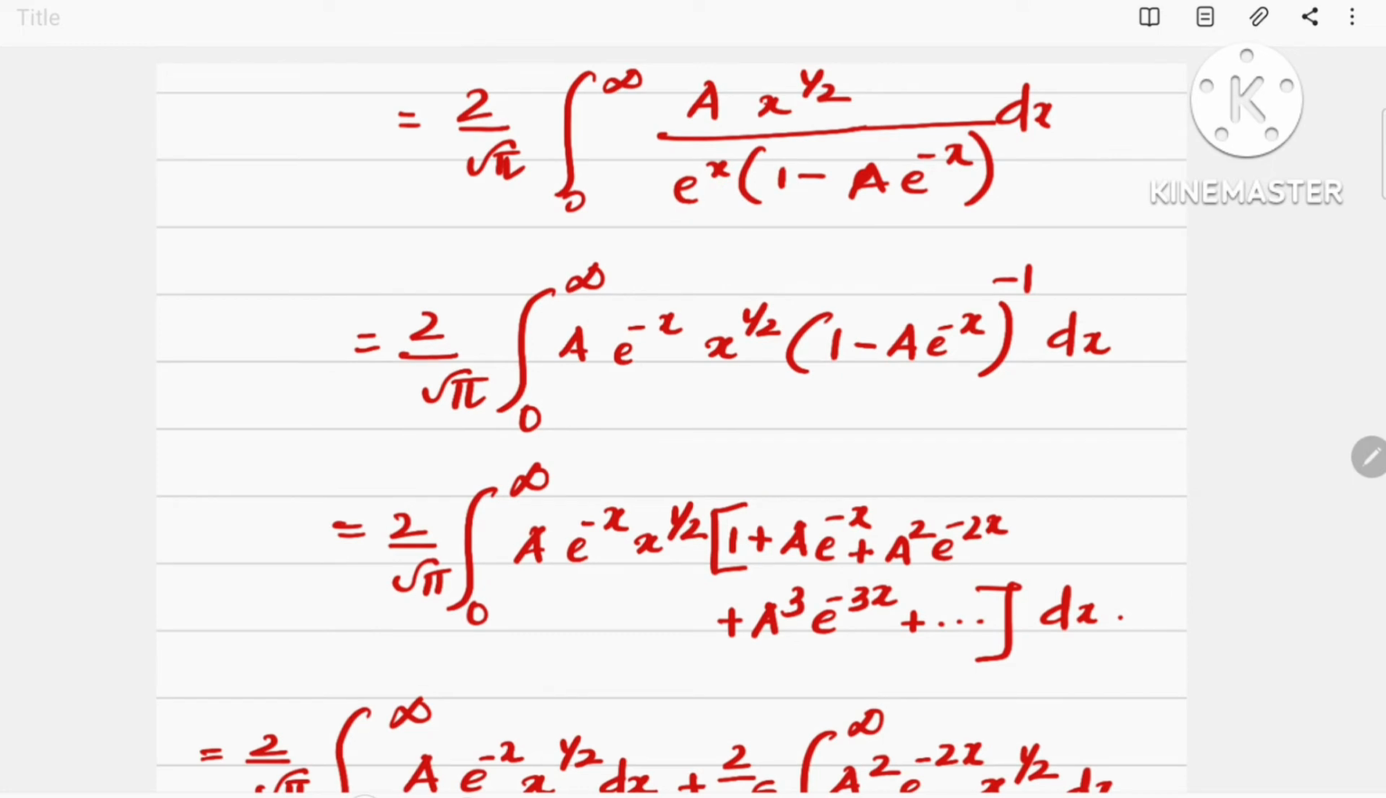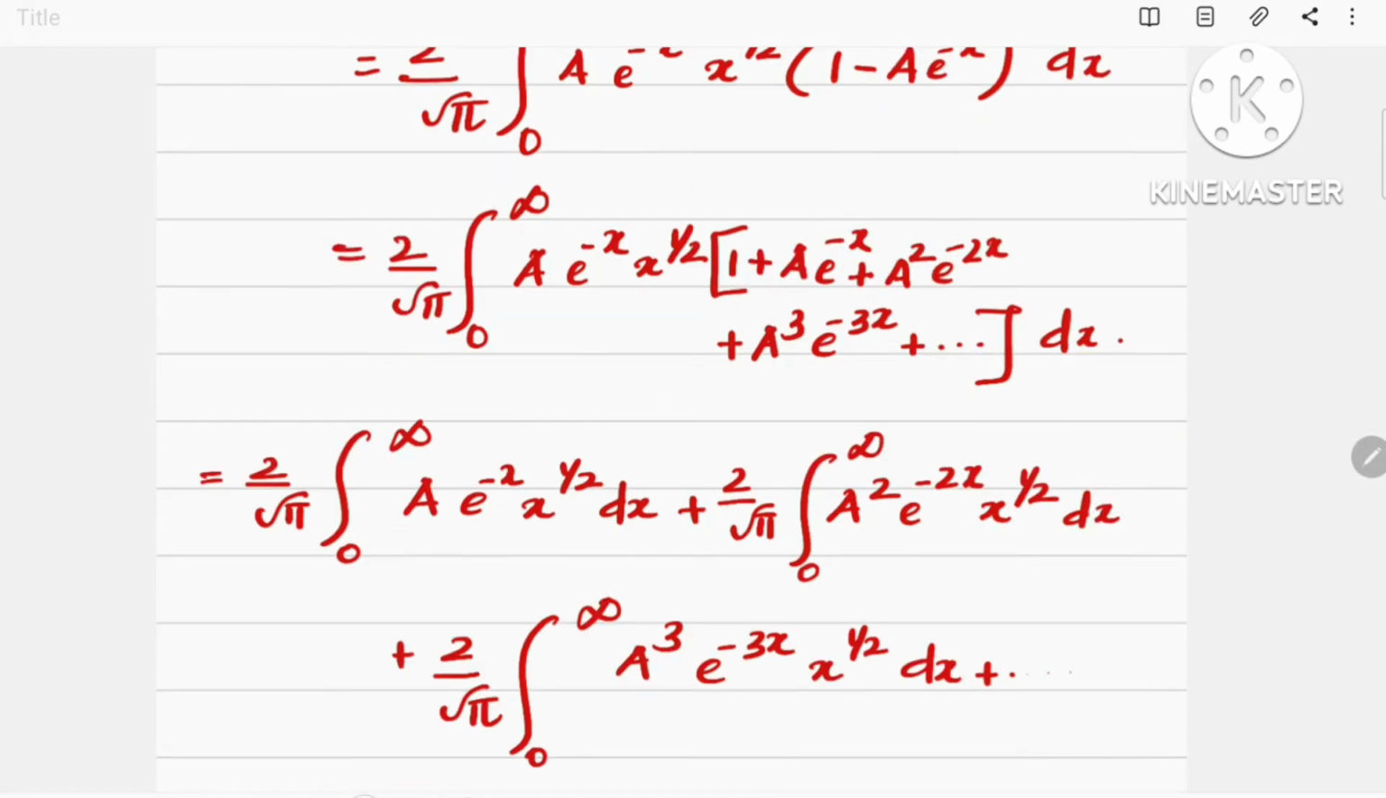In the next step, we can use series expansion to this term. Then the equation will become 2 by root pi integral 0 to infinity a e raised to minus x, x raised to half. Then the expansion of (1 minus a e raised to minus x) the whole raised to minus 1, that is 1 plus a e raised to minus x plus a square e raised to minus 2x plus a cube e raised to minus 3x plus etc., into dx.